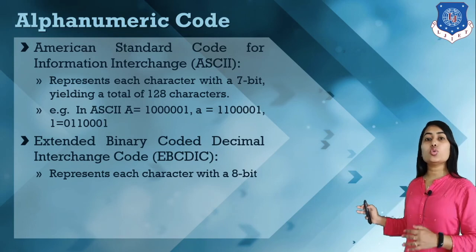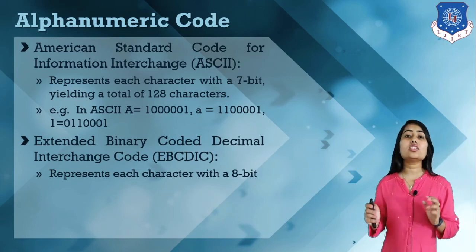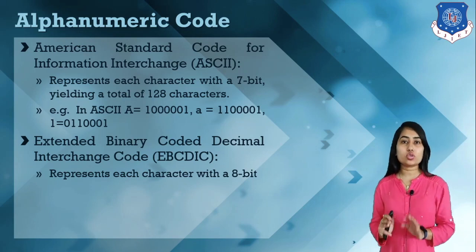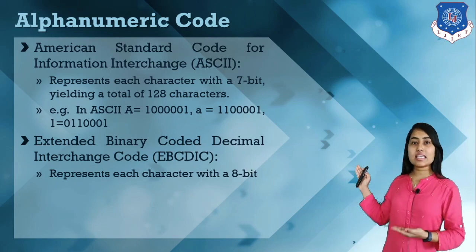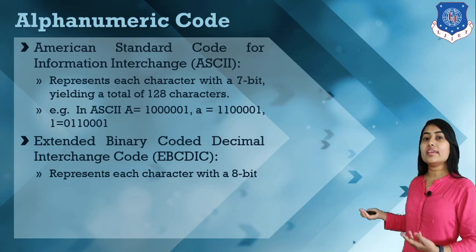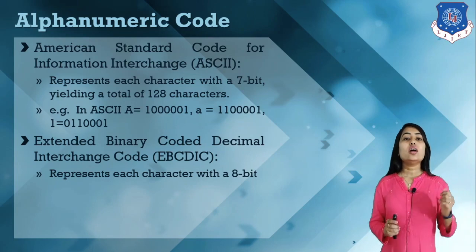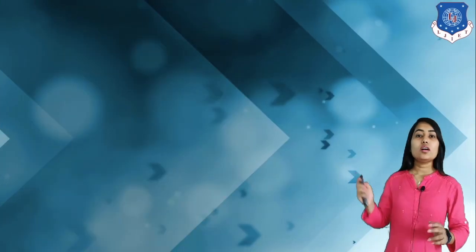In EBCDIC, each alphabetic letter, number and symbol is represented by 8 bits, one additional bit. So in ASCII we can represent a total of 128 characters, and in EBCDIC a total of 256 characters. So these are all the alphanumeric codes. This is all about binary codes. Thank you.